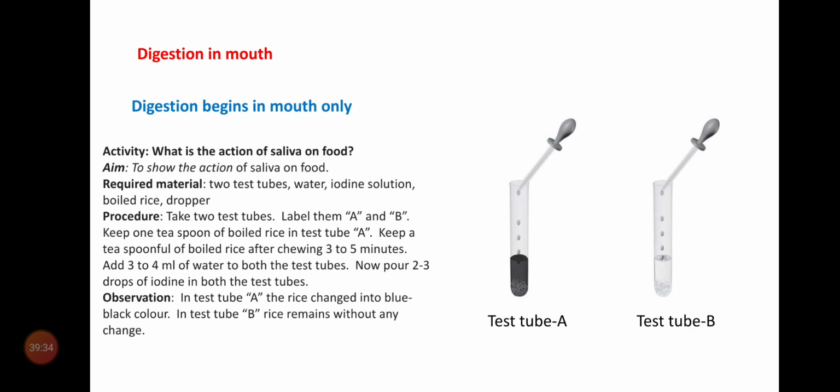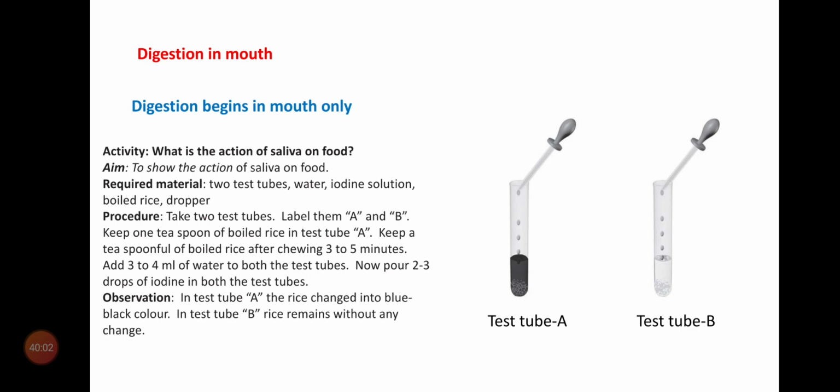That is our aim. To show this activity, we need saliva and some food. We need two test tubes, water, iodine solution, boiled rice, and a dropper. All are available in our house.